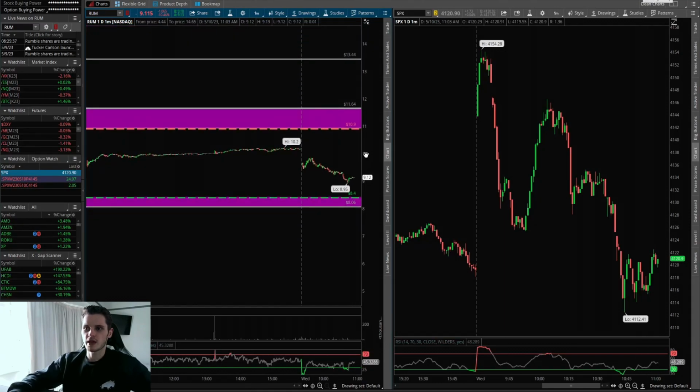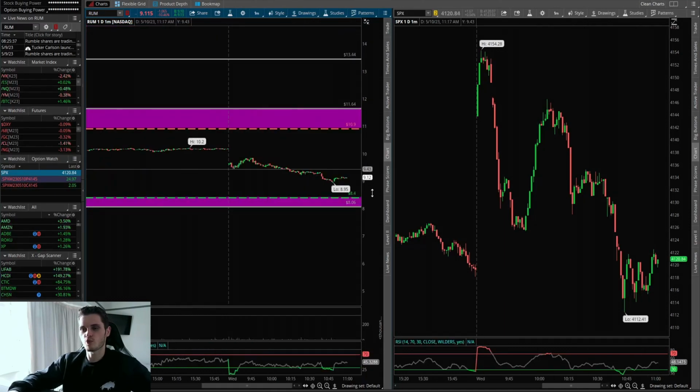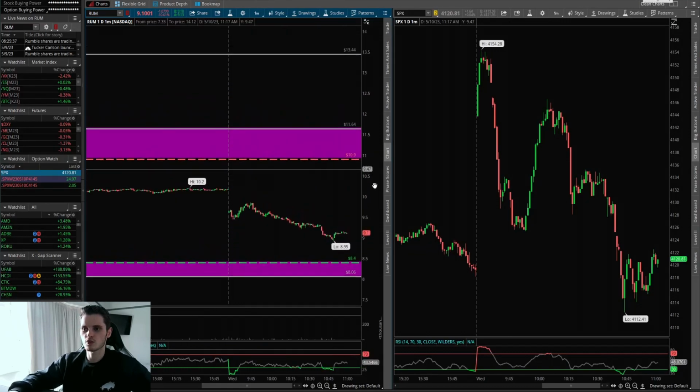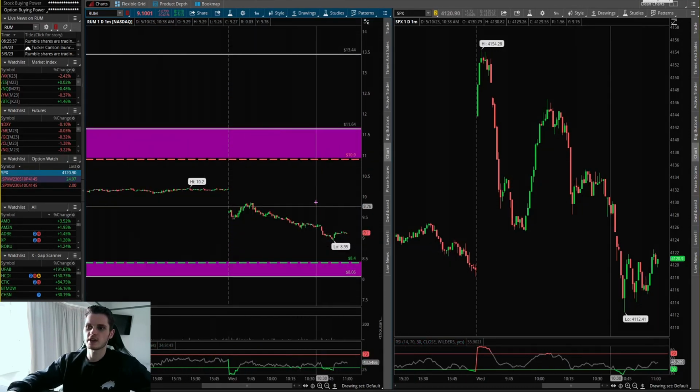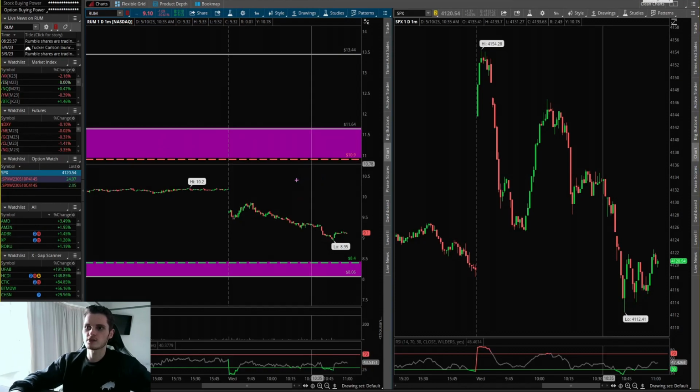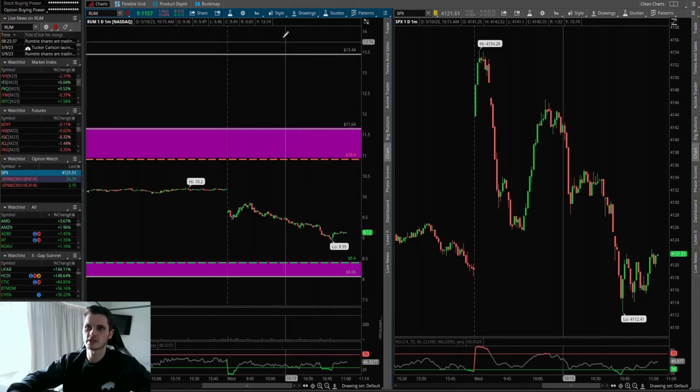So what is going to be my plan coming into the release? Firstly, if we go to the upside, depending on whether it's pre-release, looking to play the reversal off this level. After the release, what I'm really waiting for is a break above this level and then a test of this zone, between 10.90 and 11.60, as a support. If this level can hold, then looking to play direction to the next level, which in this case would be 13.45. And the first time we come into this, really looking to play that more as a downtrend.